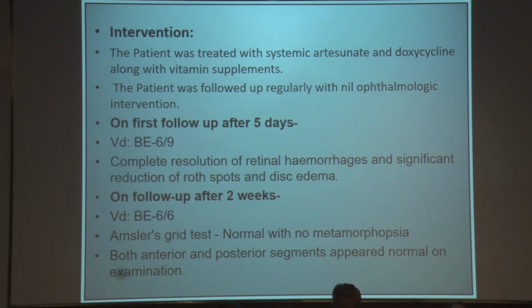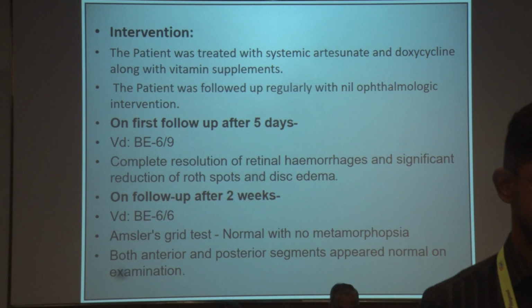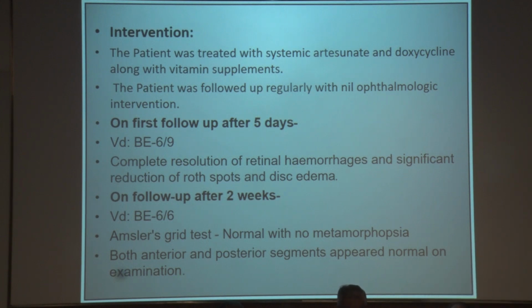On first follow-up after 5 days, his visual acuity improved to 6/9 in both eyes, and there was a complete resolution of hemorrhages and significant reduction of rod spots and disc edema in both eyes. On follow-up after 2 weeks, his visual acuity drastically improved to 6/6 in both eyes, and Amsler's grid test was normal with no metamorphopsia, and both eyes' anterior and posterior segments appeared normal on slit lamp examination and fundus examination.